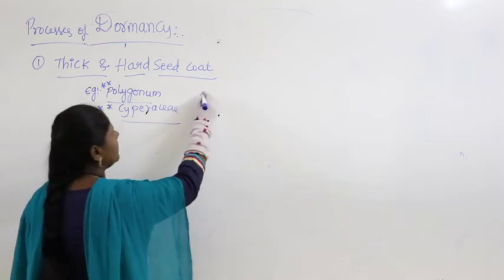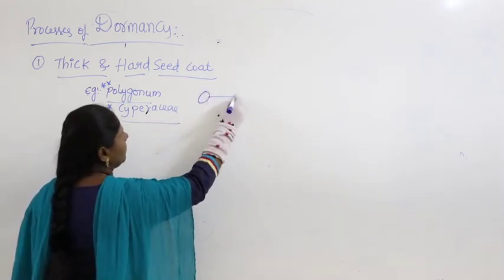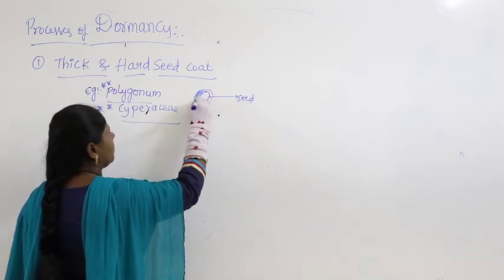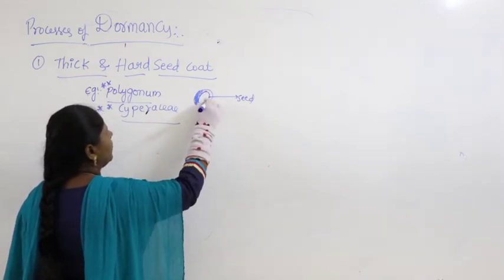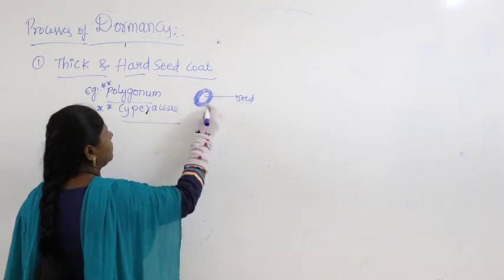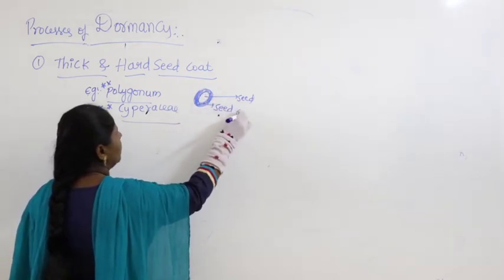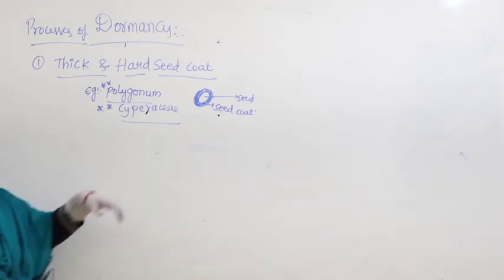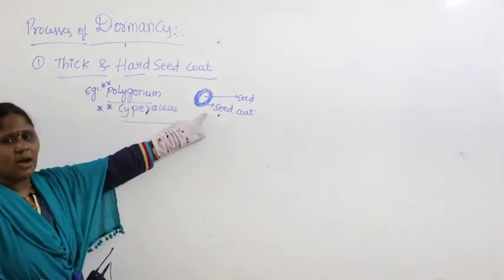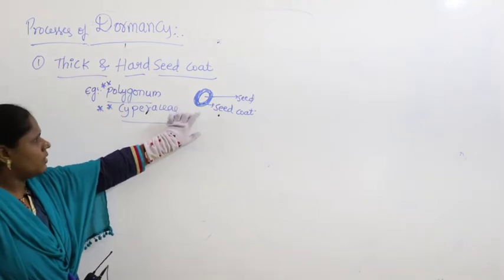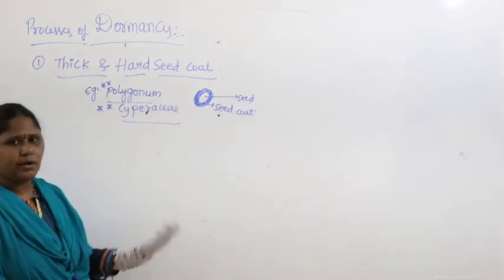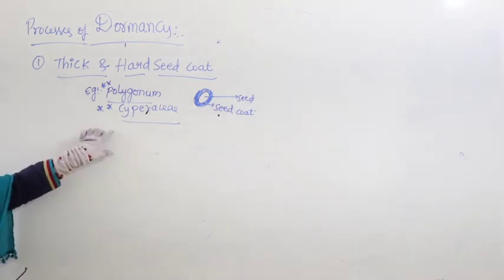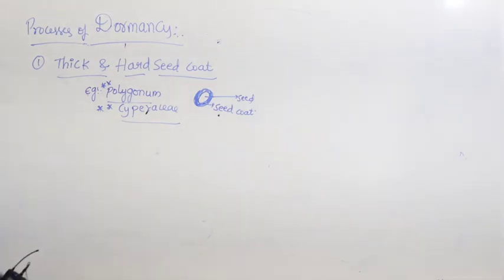When the seed coat is so hard, the seed fails to germinate into a young plantlet. Where do you find this? In Polygonum and Cyperaceae.